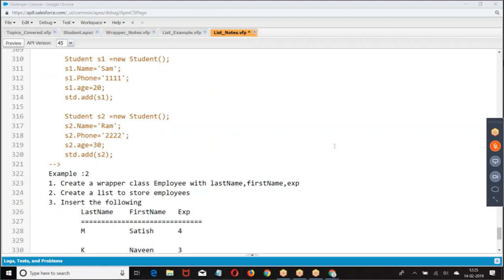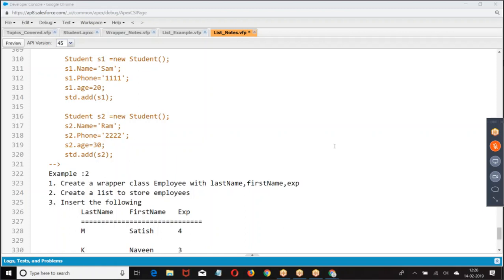Now your concept should be list of wrapper, list of sObject. Practice more number of examples. I'm making it very clear. The moment you are comfortable with these three topics, you are comfortable with 80% of the development, because everywhere we are going to use the same. So practice more number of examples. Make it complex, boss. Don't practice with the simple examples, right?